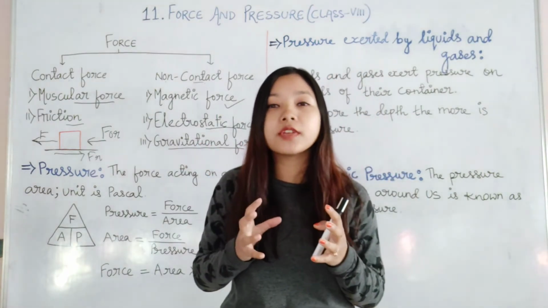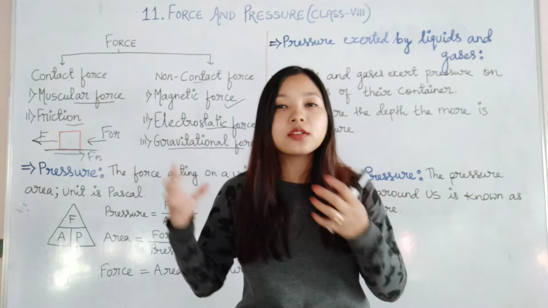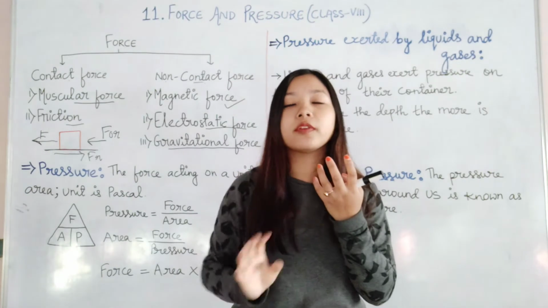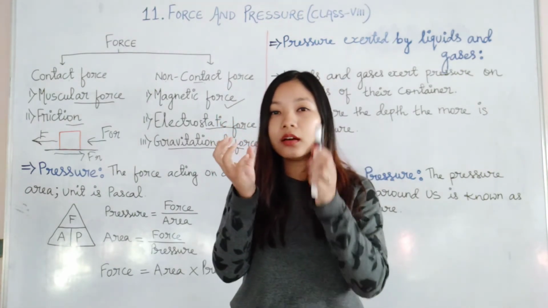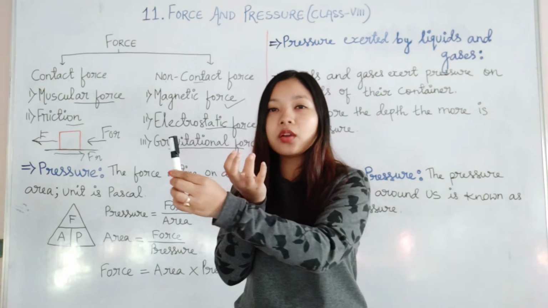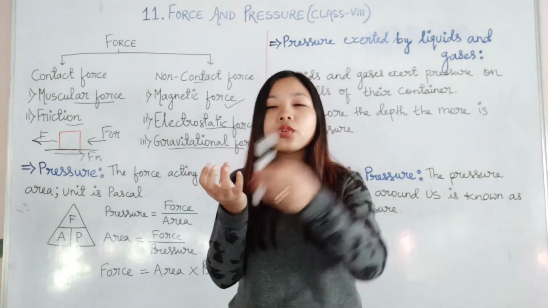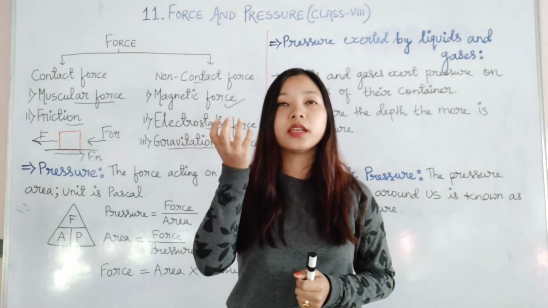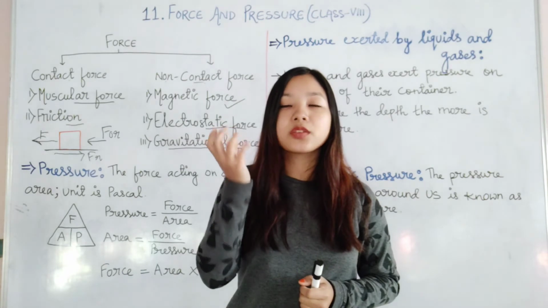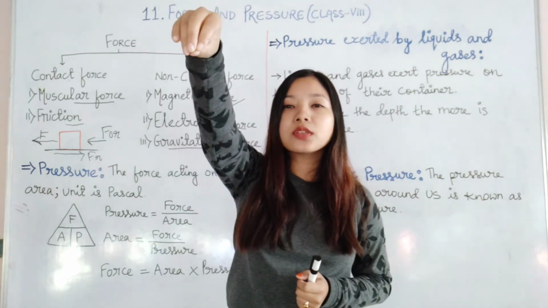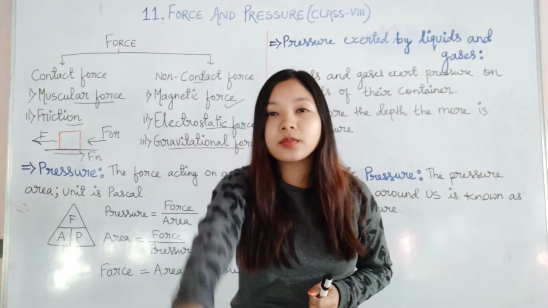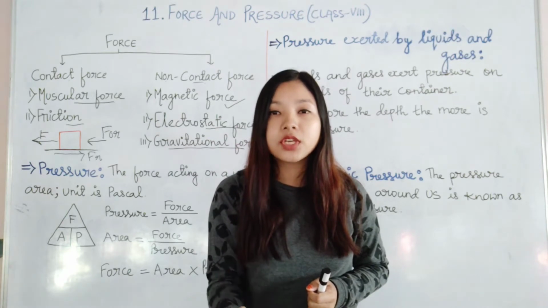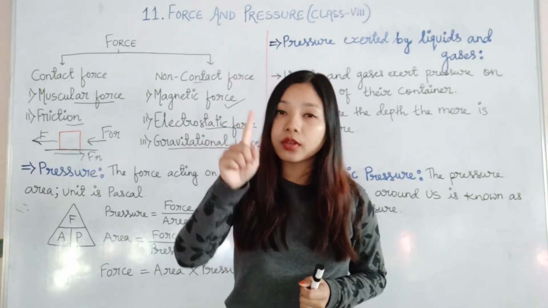The sun applies gravitational force on each of the planets, so they are attracted towards the sun and do not run away or fly away from the sun. Like that, the earth attracts the moon. The moon, that is why, orbits around the earth and does not fly away into space. An apple, paper, stone, anything, if you release it from a height, it will ultimately go downwards because it is being pulled by the gravitational force applied by the earth on that object.